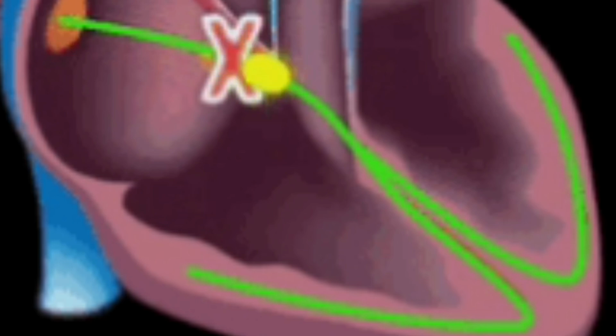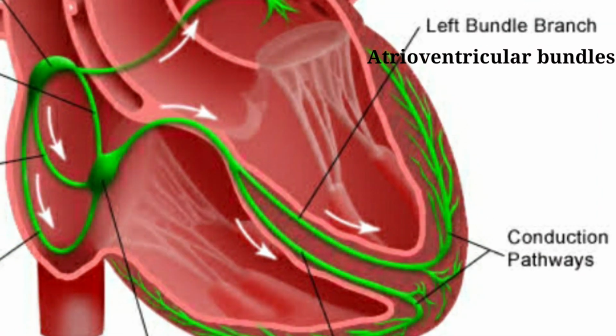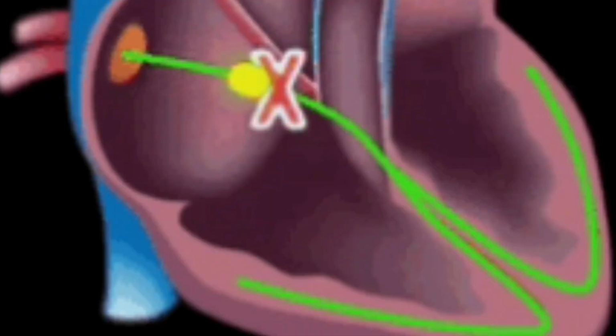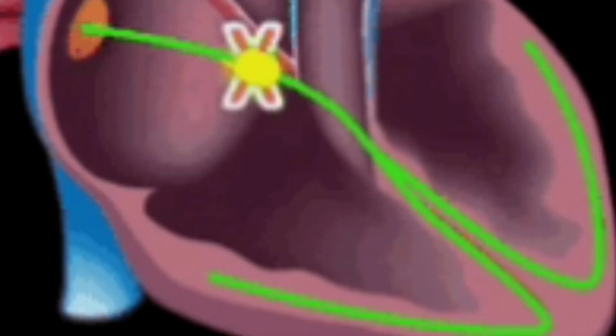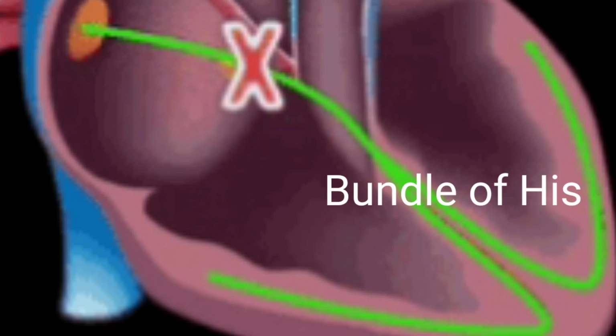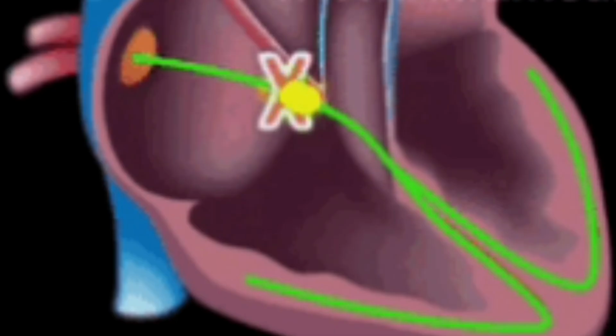And the next is the atrioventricular bundles. This bundle of fibers branches off into two bundles and the impulses are carried down the center of the heart to the left and right ventricles. These atrioventricular bundles are also called the bundle of His, and this bundle of cardiac muscle fibers is located within the septum of the heart.